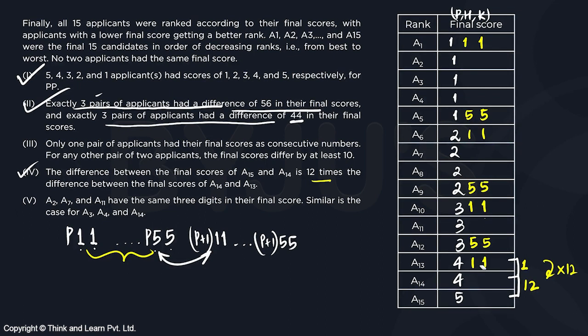After 411 and 412, we can try 413. Now the difference is 2. So this difference will be 24. 413 plus 24 will not be in 500s. So instead of doing this hit and trial, can we say that it is going to be at most 455? So this is going to be a minimum or maximum of 511 and 555.